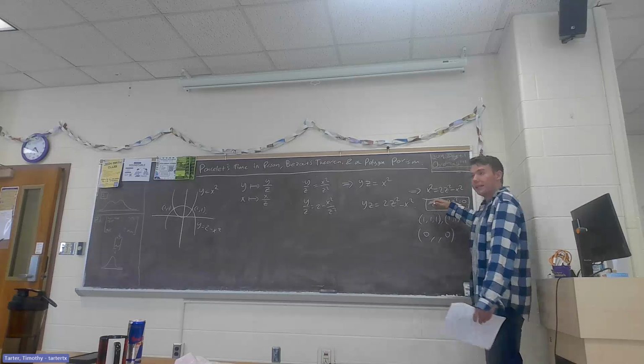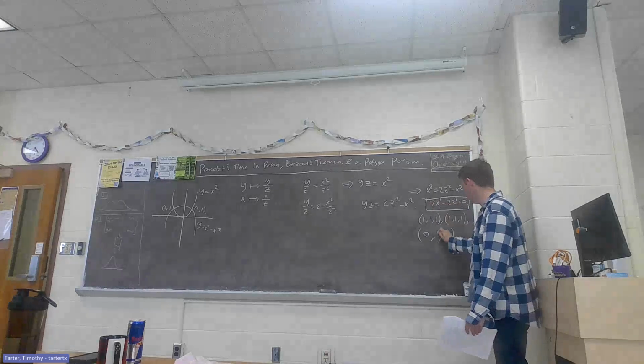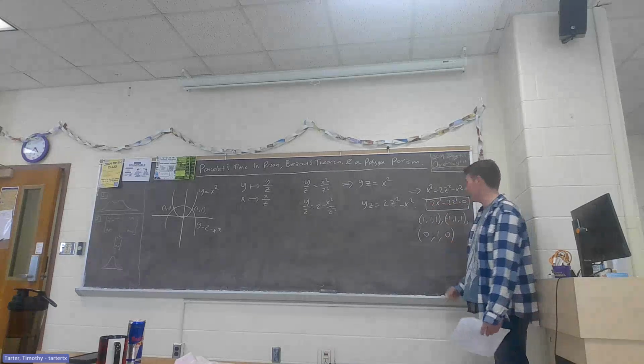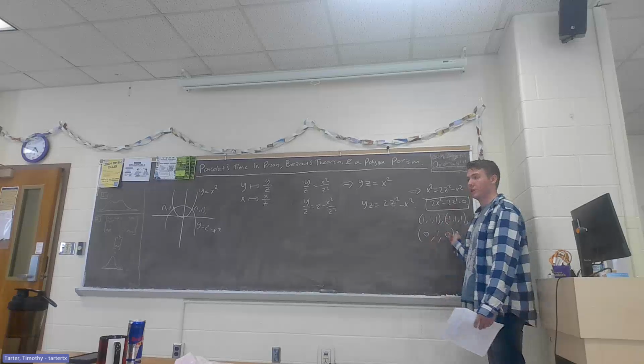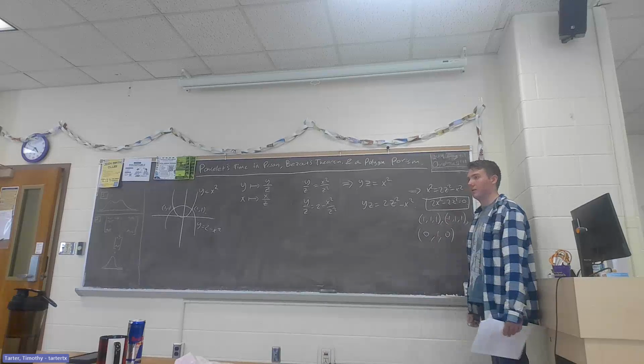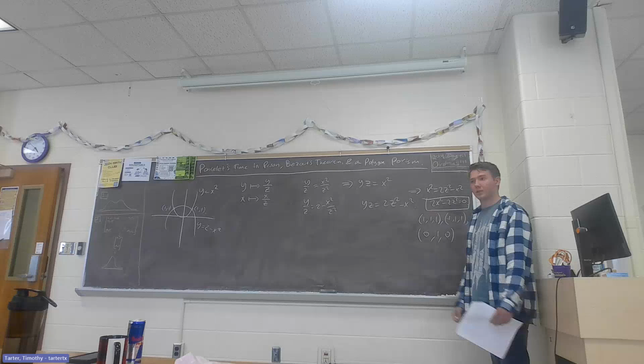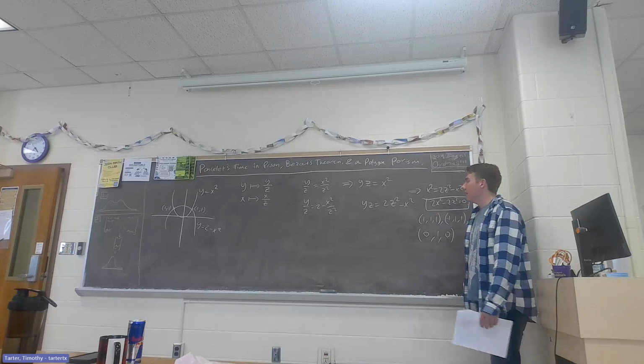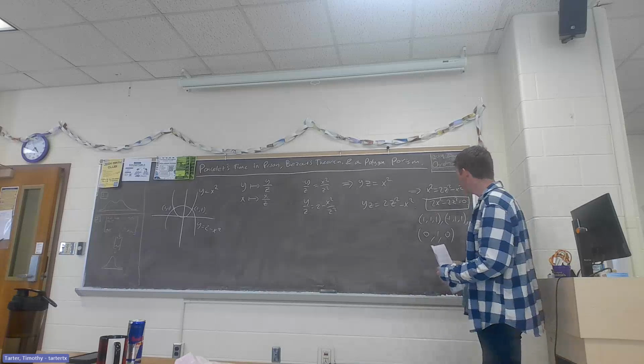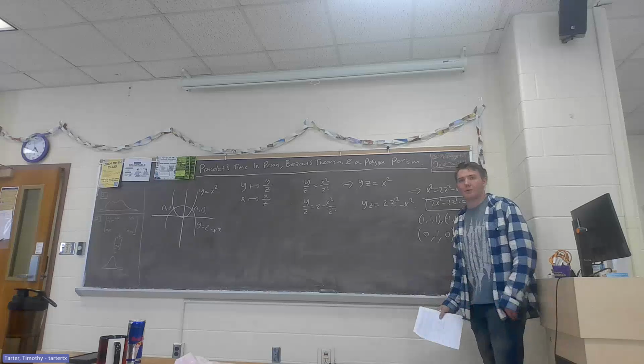Well, this equation is completely independent of y, and so this should be 1, because we're going to have a line of intersections at y equals 1 and z equals 0. So this is like a line at infinity where this intersection is true. Well, there's a problem with this. I've only written 3 points, right?